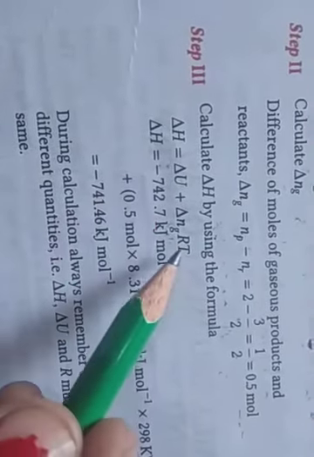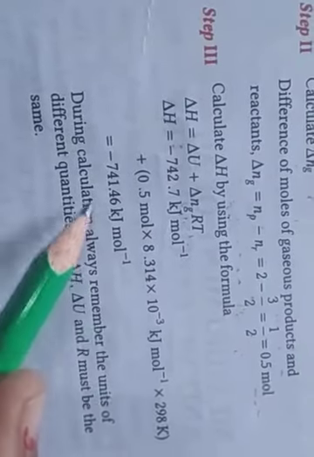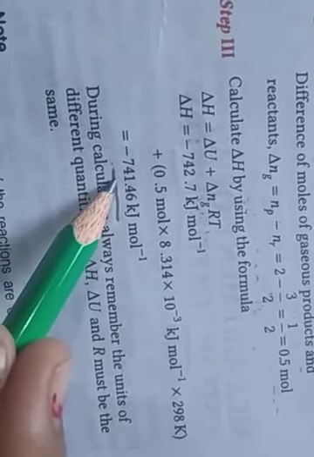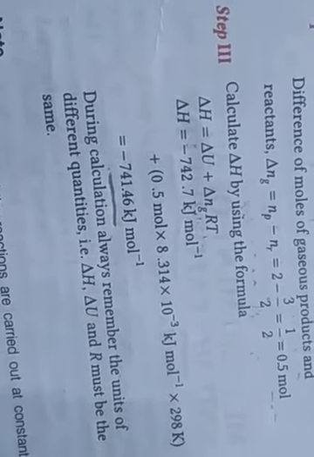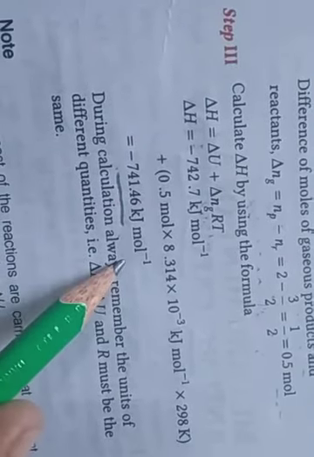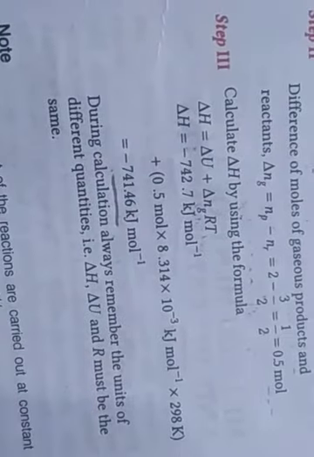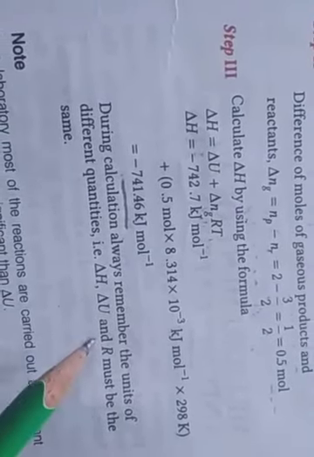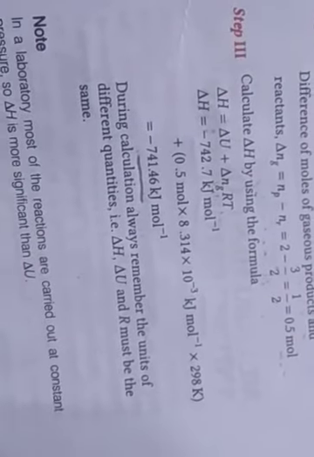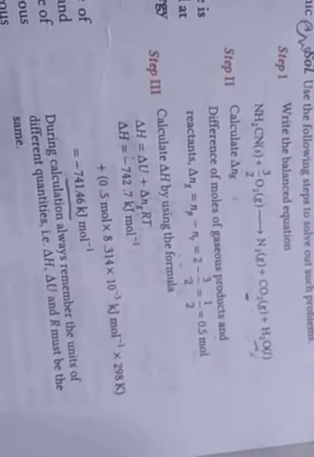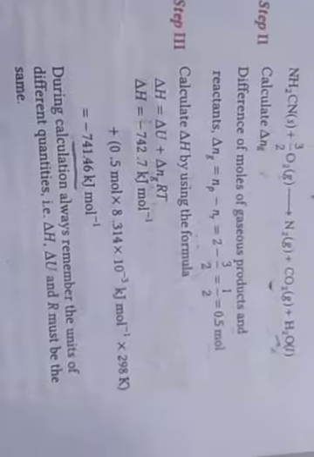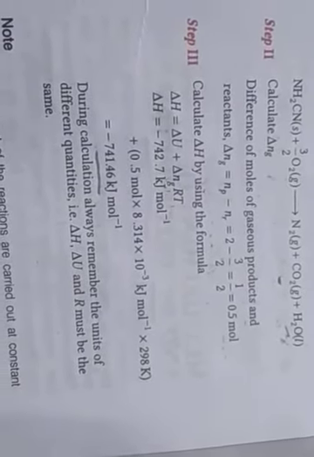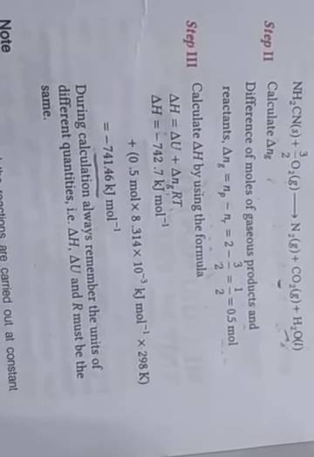Delta U is given, R is the gas constant, T is given. So on calculating, the value comes to minus 741.46 kilojoule per mole. During calculation always remember the units of the different quantities. Delta H, delta U or R must be in the same units. But in the laboratory most reactions are carried out at constant pressure, so delta H is more significant than delta U.